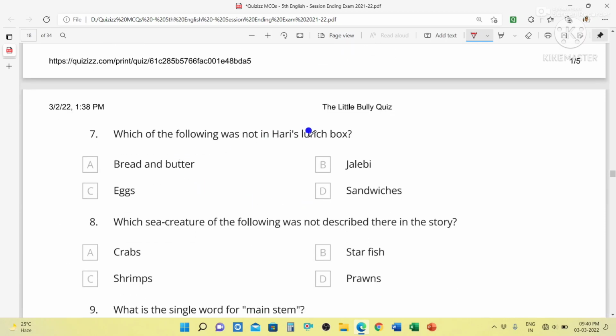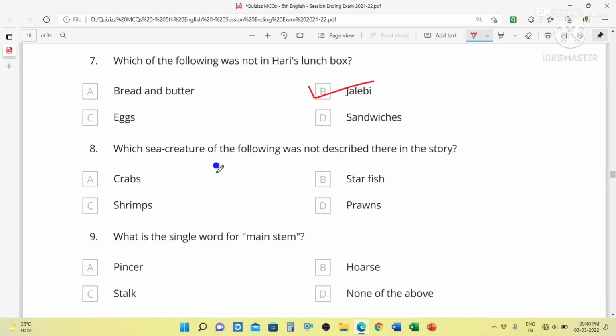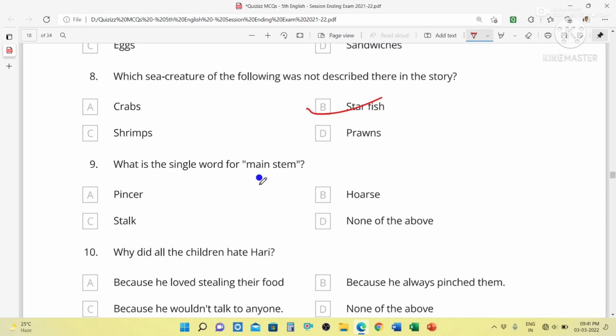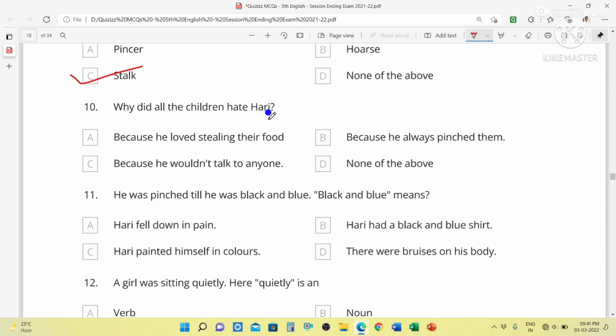Which of the following was not in Hari's lunch box? Option B. Jalebi was not there in Hari's lunch box. All other things, bread and butter, eggs and sandwiches were there in Hari's lunch box, but jalebi was not there. Which sea creature of the following was not described in the story? The sea creature starfish is not described in the story. Crabs, shrimps and prawns are described in the story. What is the single word for main stem? That is stalk.